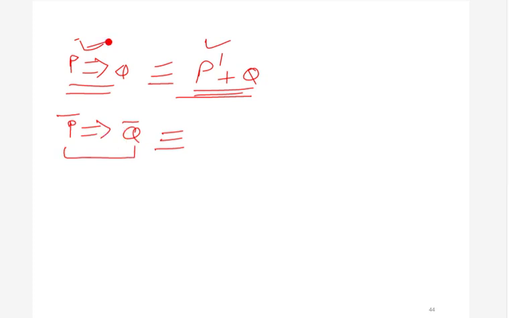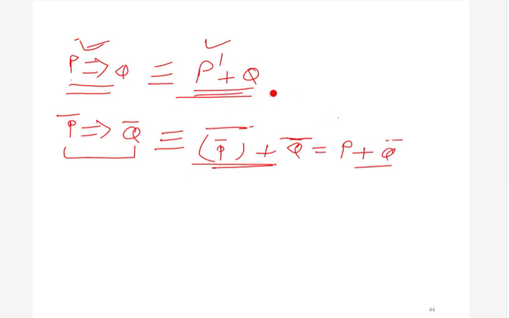Now what is p bar bar? It is p. So this is p plus q bar. You can see that these two things are different. This is p dash plus q and this is p plus q dash, so this is not equivalent to this.